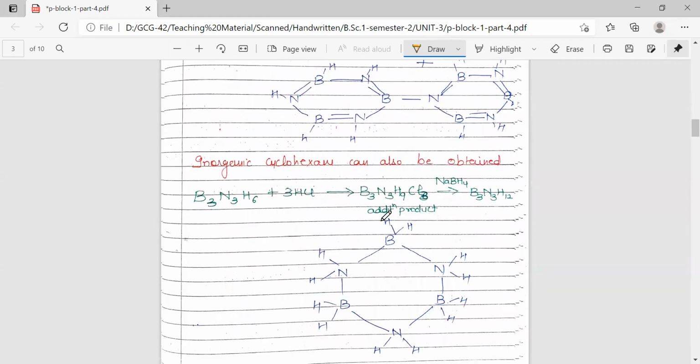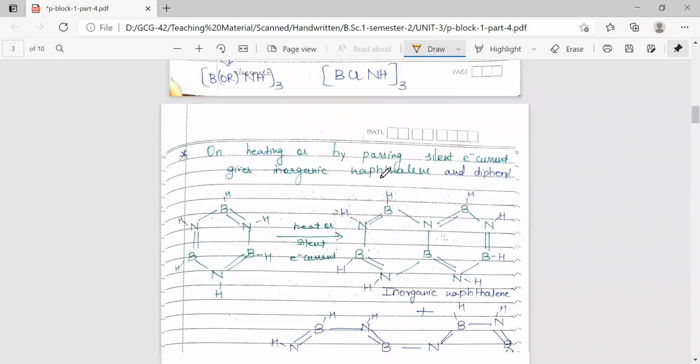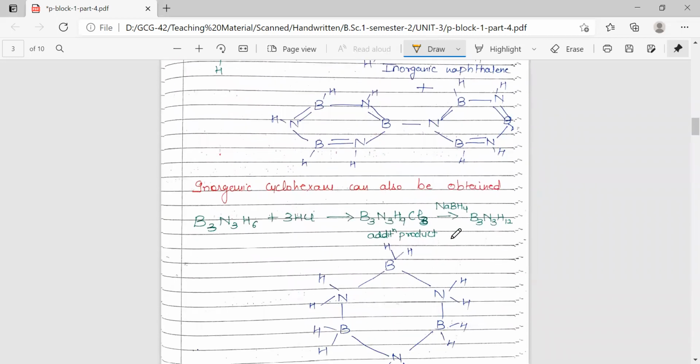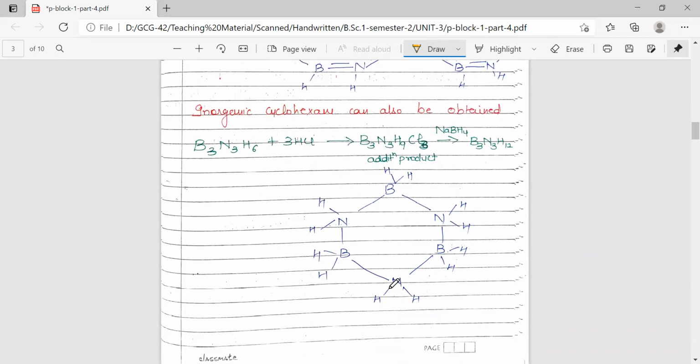So also from here we can synthesize inorganic cyclohexane. When we react HCl with borazine, we get this addition product. Now we are not heating this addition product, but we are treating it with a reducing agent, which leads to the replacement of all 3 chlorines with hydrogen, and we get the corresponding inorganic cyclohexane out of borazine. So this is the structure of inorganic cyclohexane.